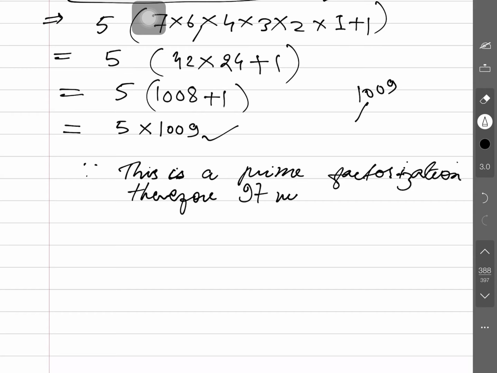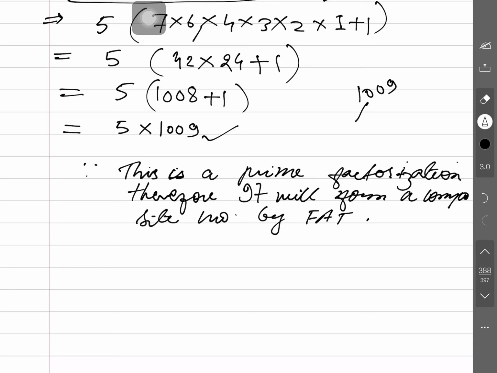therefore it will form a composite number by what? Please tell me. We are not saying this. This is by the fundamental arithmetic theorem. Well understood? Now solution number 3.